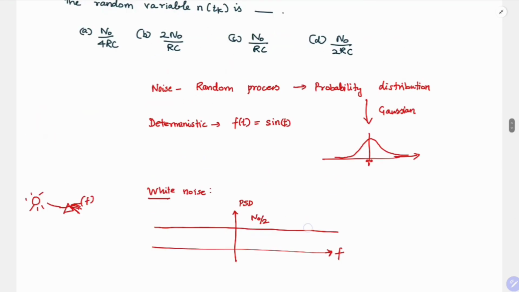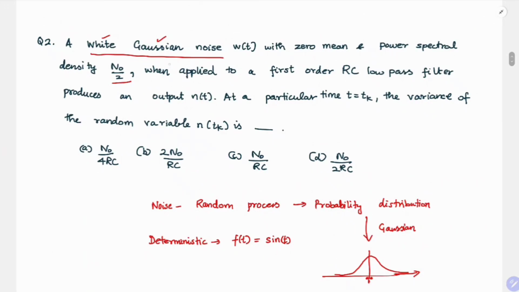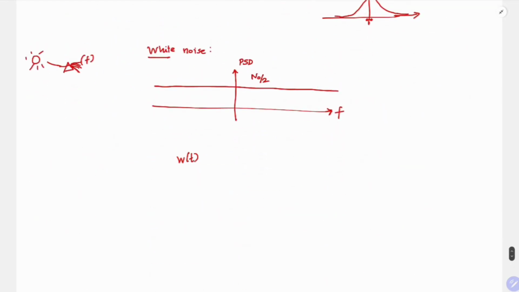Next, this is W of t, and it is applied to a first order RC low pass filter to produce an output n of t. So we are taking this W of t, which is a white Gaussian noise, and applying it to a first order RC filter, which means that it has 1 R and 1 C, and we are getting n of t.